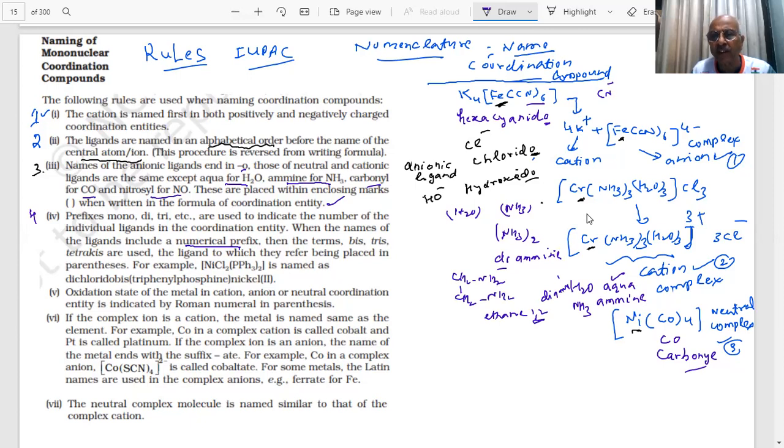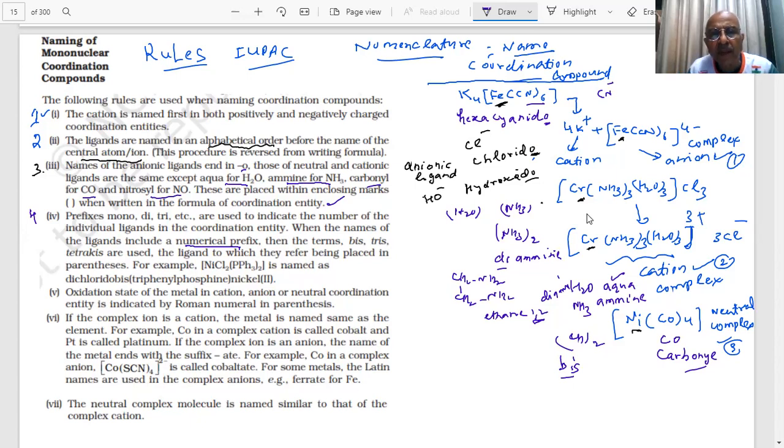Therefore in such cases, if I have en twice, I won't say diethylene diamine, I will use bis, bis(ethane-1,2-diamine), because there is already 1,2 inside it. Got the point? When the ligands have numerals, student, then we will use bis, or if there are 3 of them, tris, 4 tetrakis, and like that. Clear? Noted?